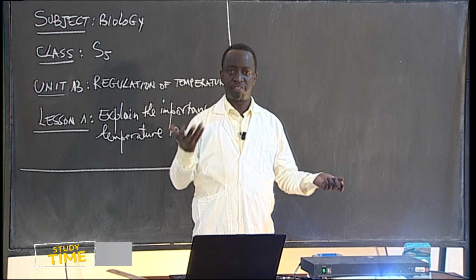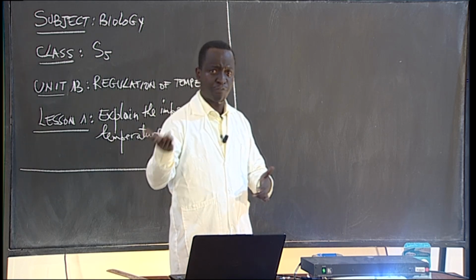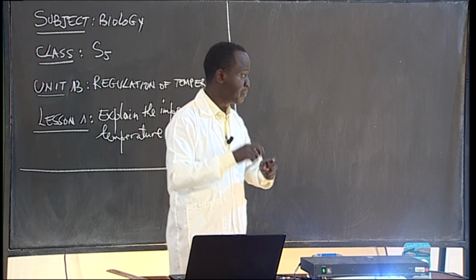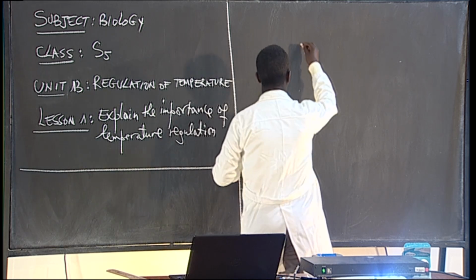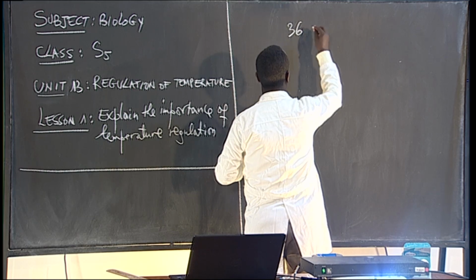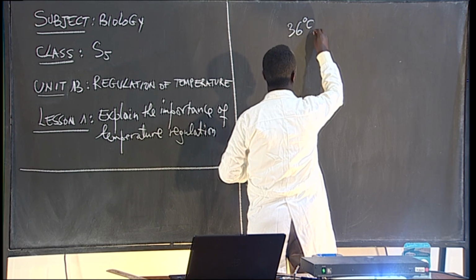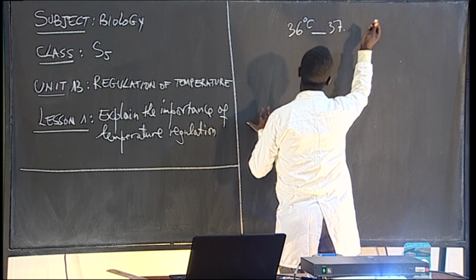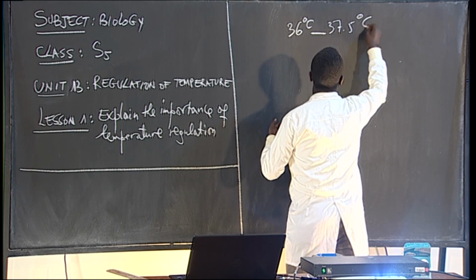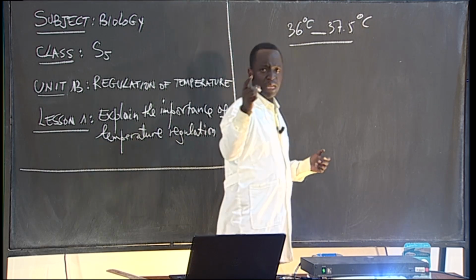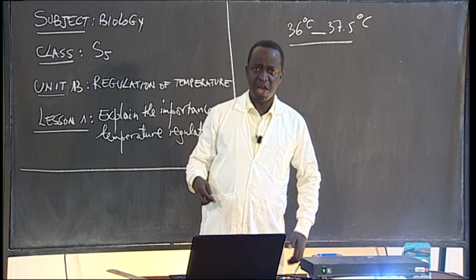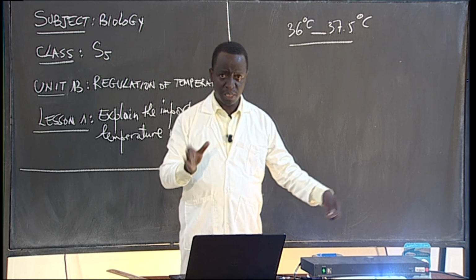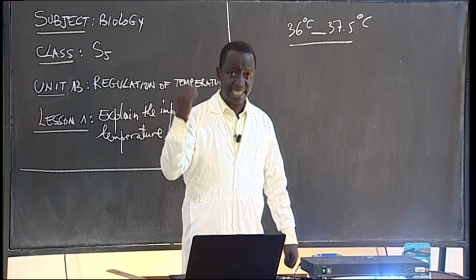If you have 36.2 or 36.5, you are in the normal range, no problem. It can range from 36 degrees Celsius to 37.5, no problem. This is the normal range temperature of our body. So it needs to be kept constant. It needs to be regulated.